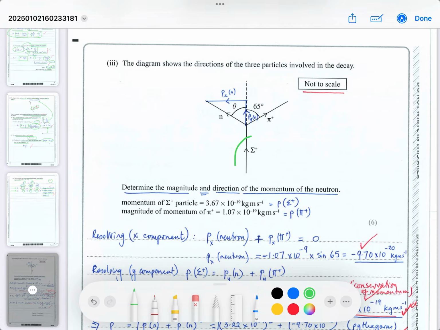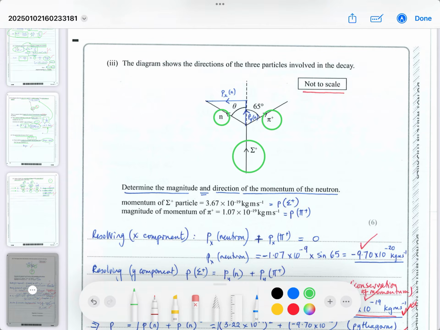So initially, all the momentum is in the original particle, moving vertically upwards, and then it splits into the pion to the right and the neutron to the left, okay?